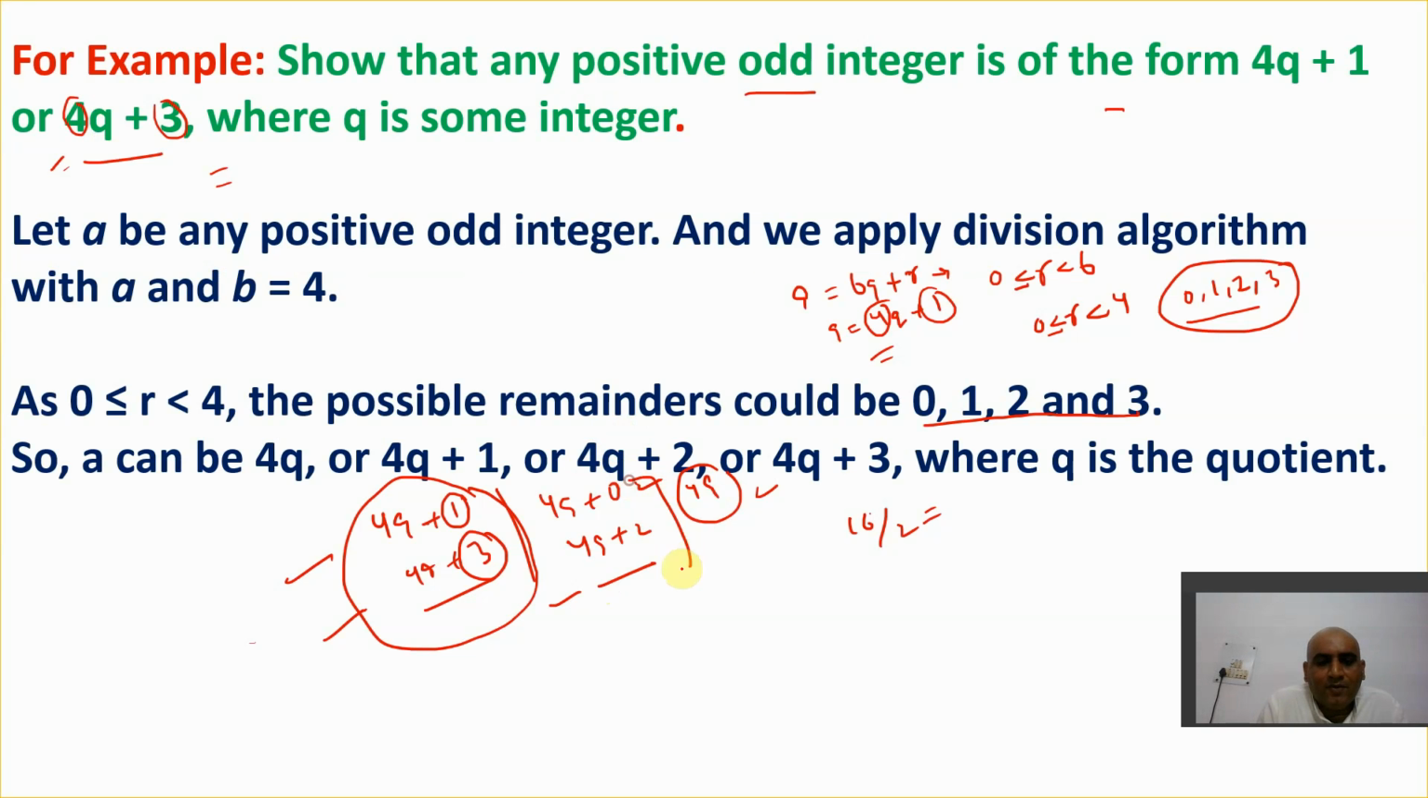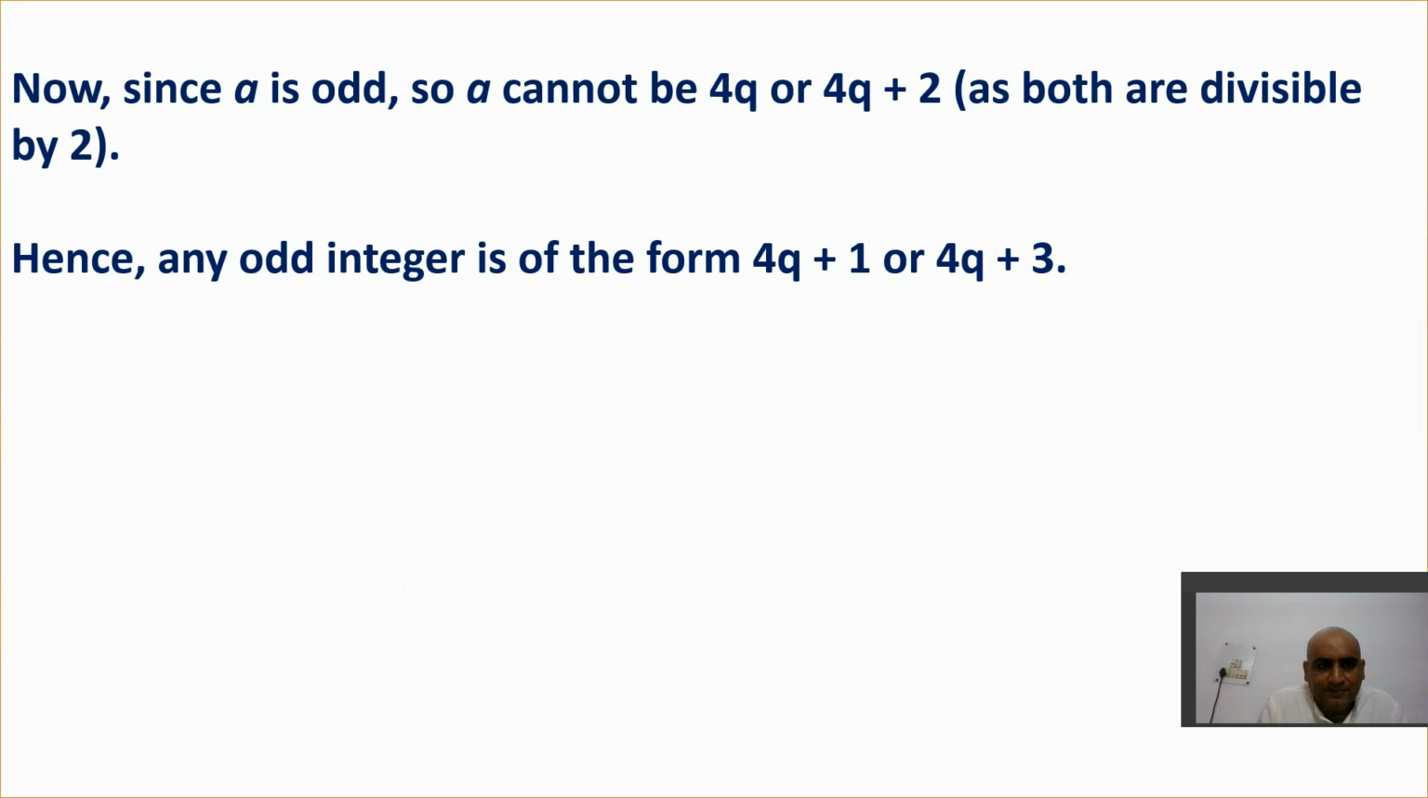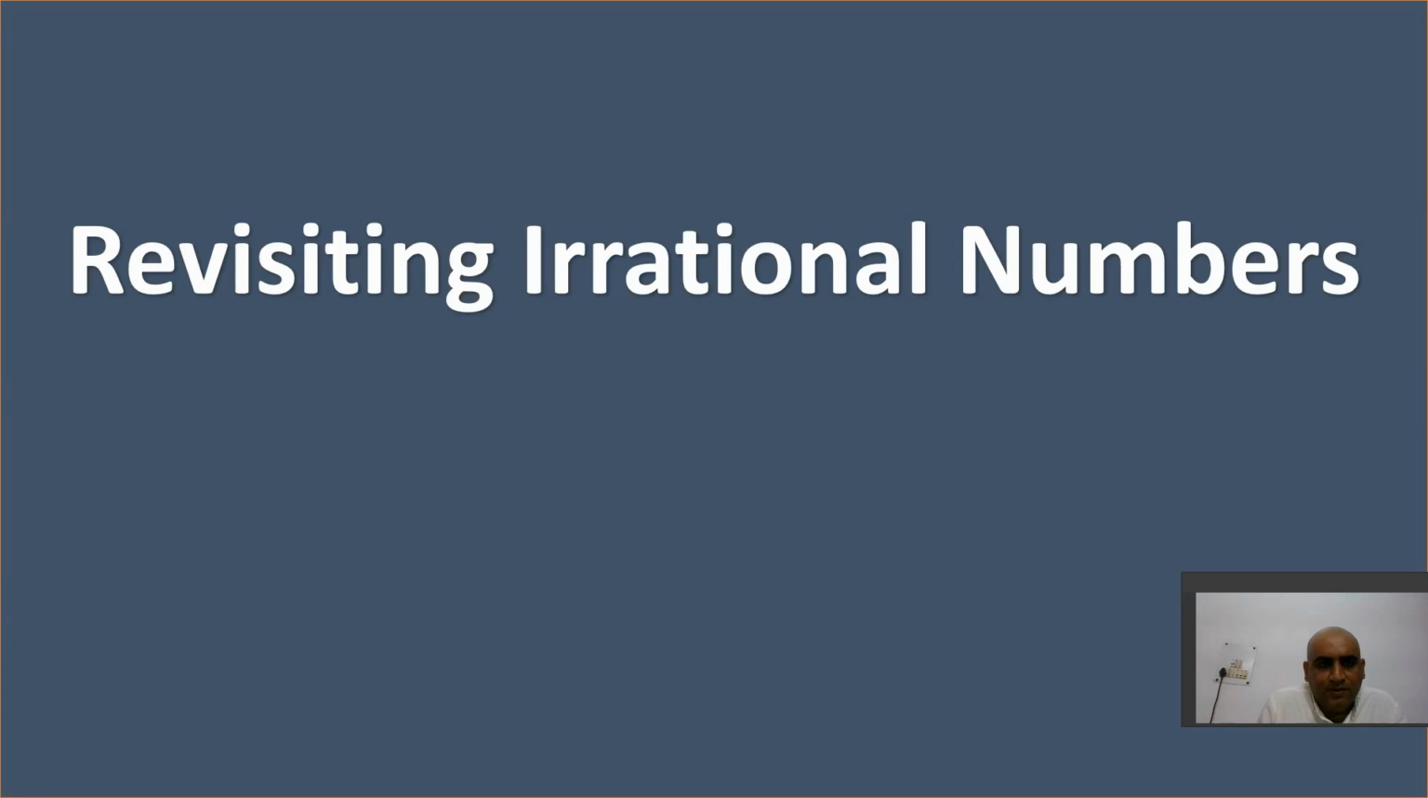Even number. This form is of what? Even number. But this form is of what? Odd number, because it's leaving the remainder in terms of odd, 1, 3, like this. So this is the point out here.